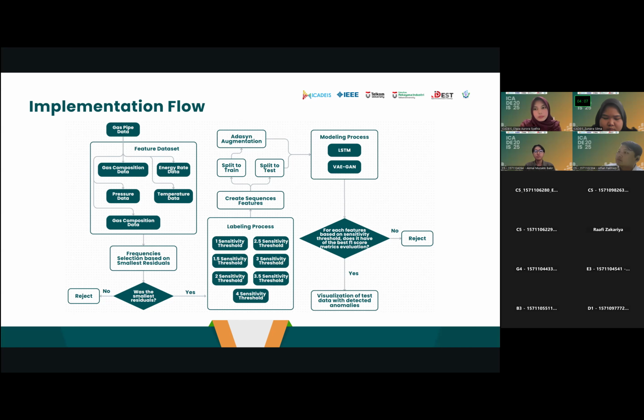LSTM and VIGAN models are used to model all 35 datasets, 70 experiments total, leveraging LSTM's ability to capture temporal patterns and VIGAN's effectiveness in identifying anomalies through latent representation and realistic data generation. Finally, the best performing dataset for each model is selected based on F1 score and sensitivity threshold, yielding 5 optimal models with corresponding sensitivity values.